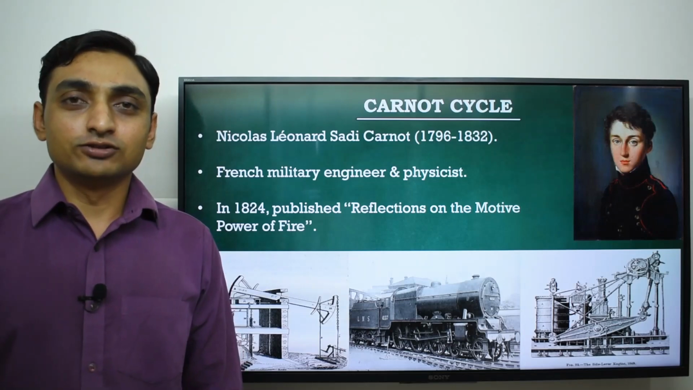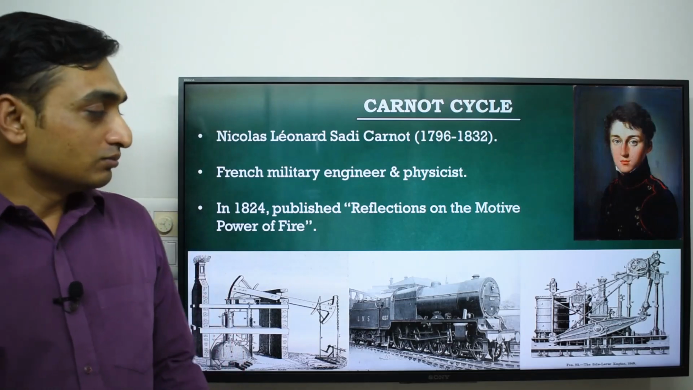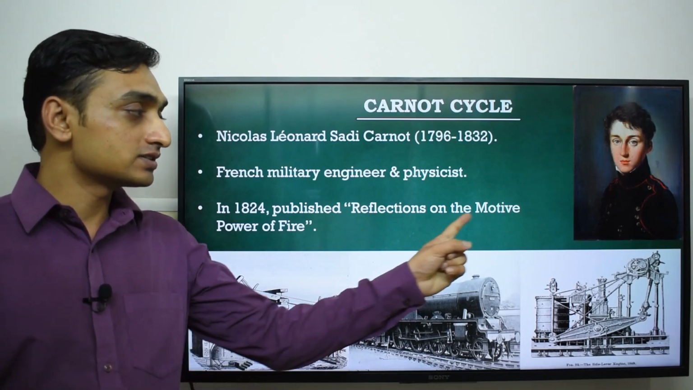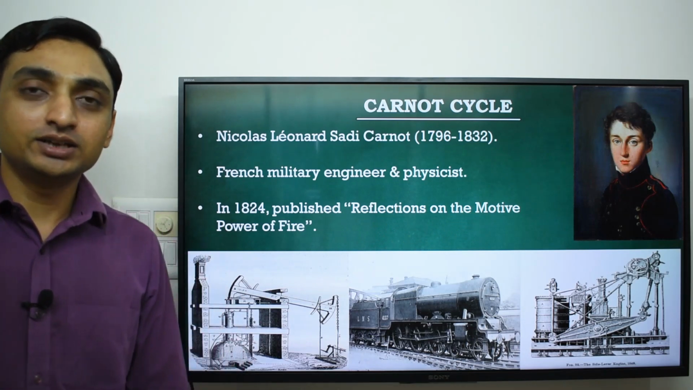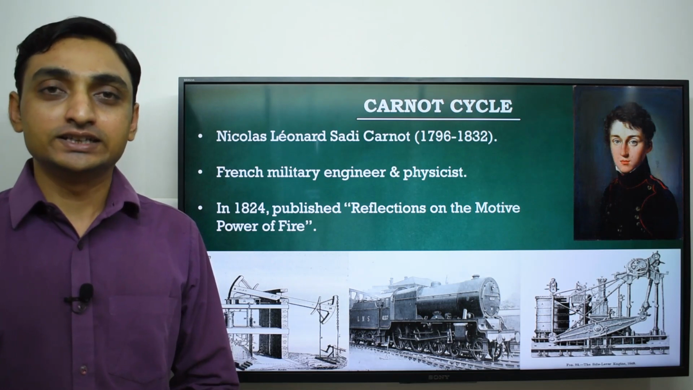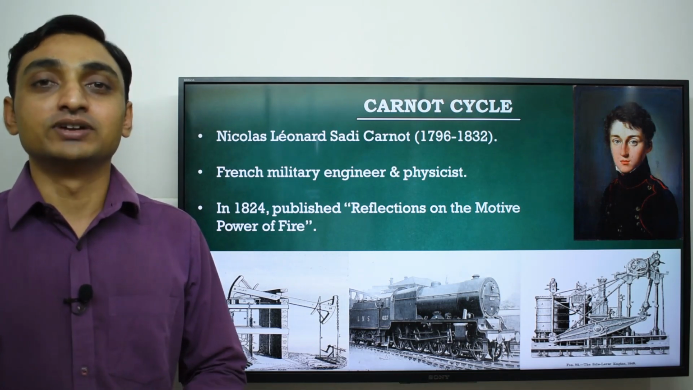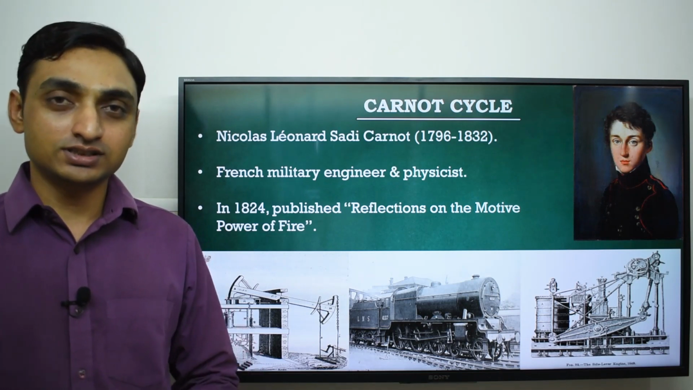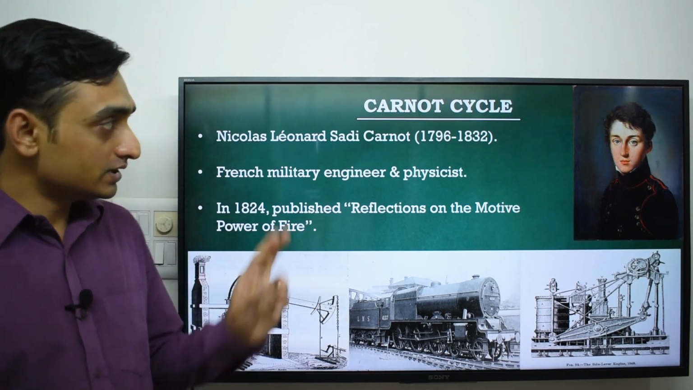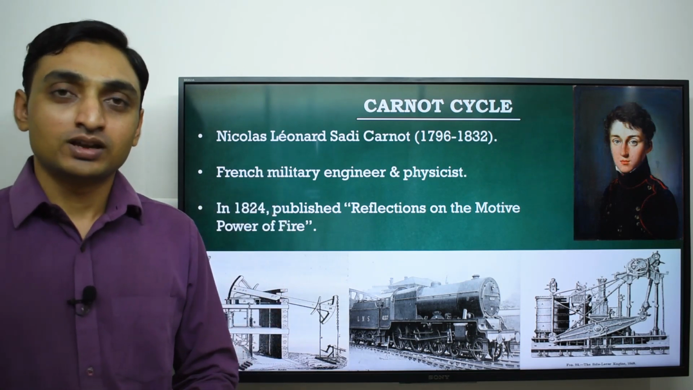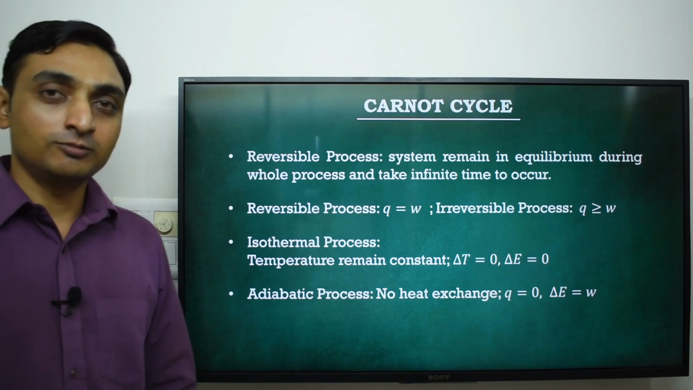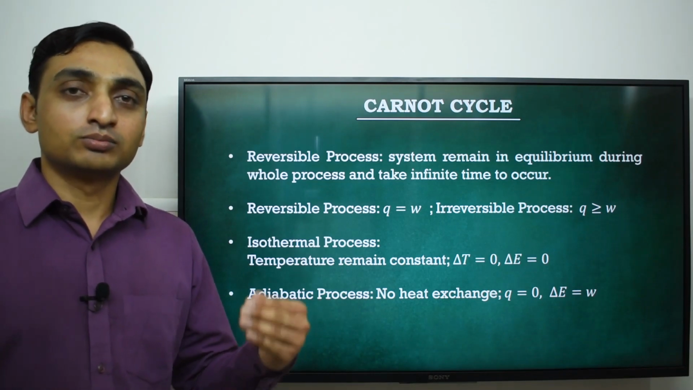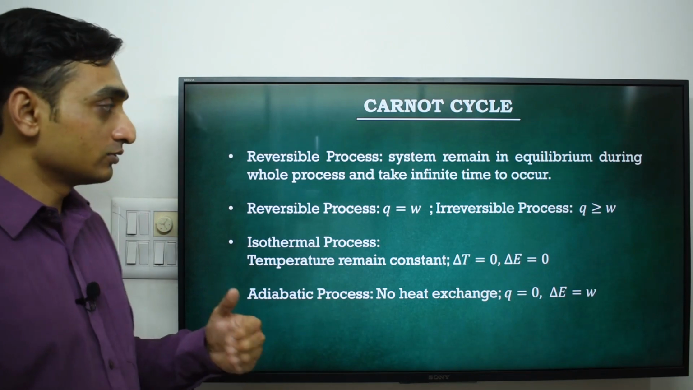In 1824, Carnot published a book named Reflections on the Motive Power of Fire, and he proposed an ideal heat engine that runs at maximum theoretical efficiency. The engine is popularly known as the Carnot engine. Now, before we start the Carnot cycle, let's understand some processes involved in it.